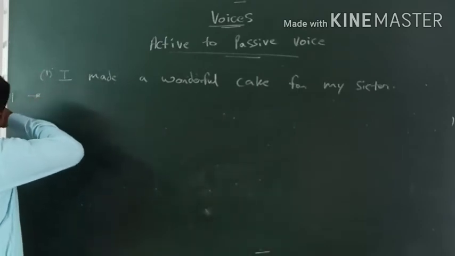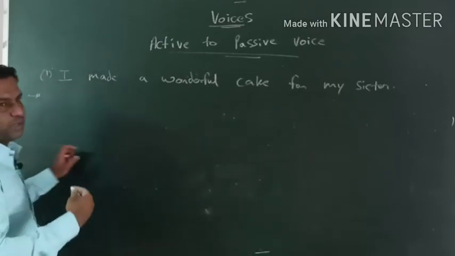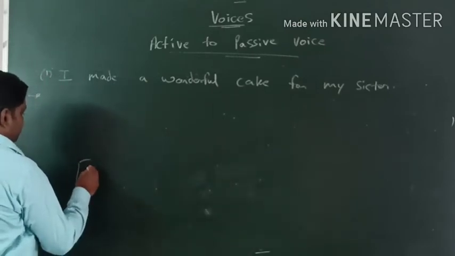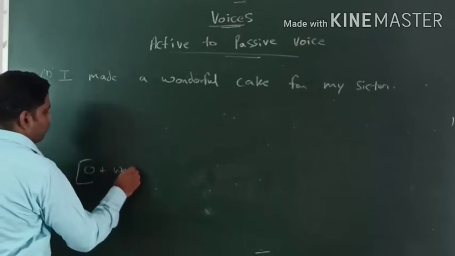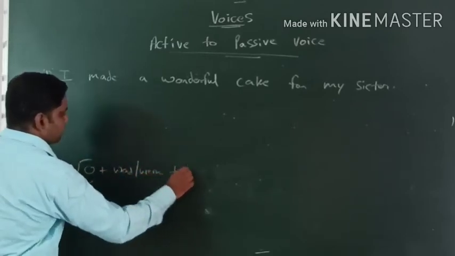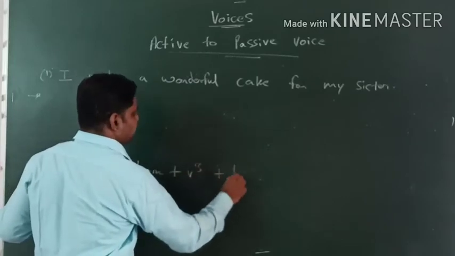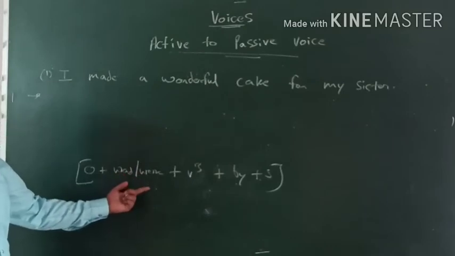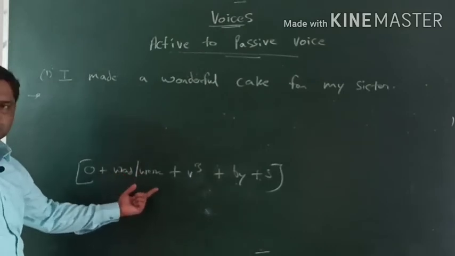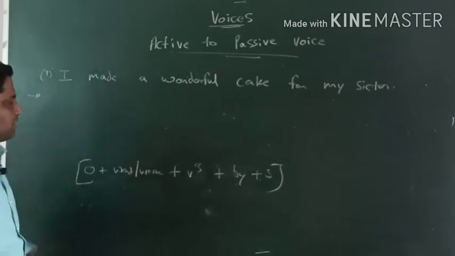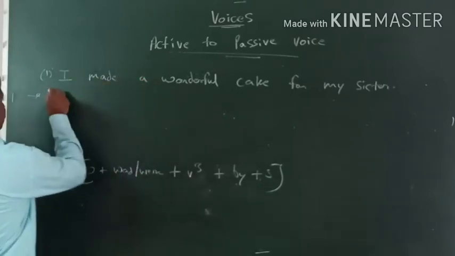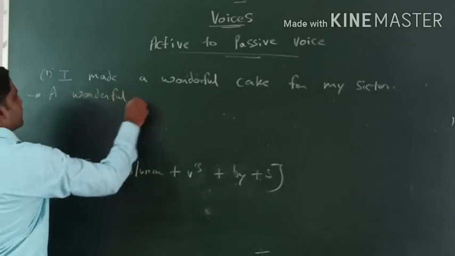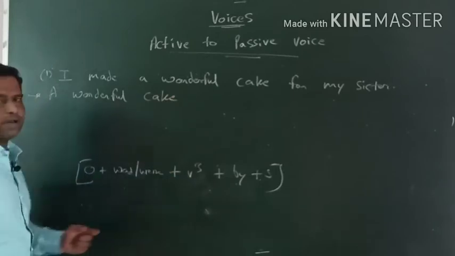So that is object plus was/were plus V3 plus by plus subject. I'll write it on the board. So object plus was/were plus V3 plus by plus subject. Now this is the formula in front of you. So you can use the formula and you can develop the sentence. So what is the object over here? A wonderful cake. This is the direct object we have taken, right?